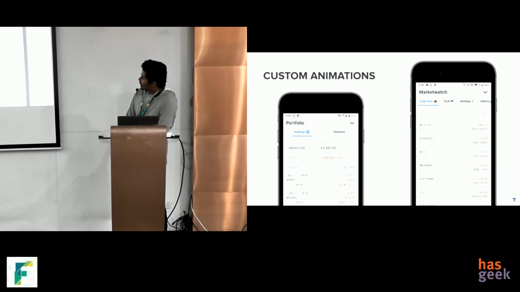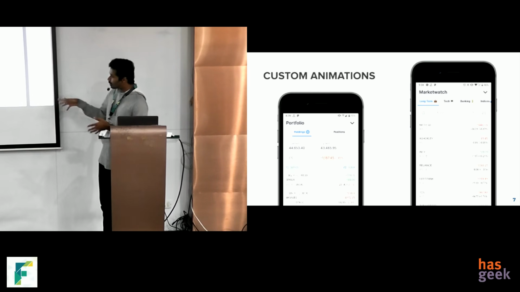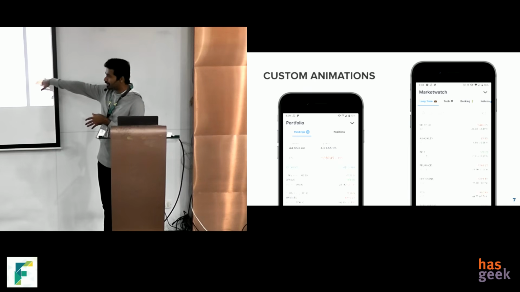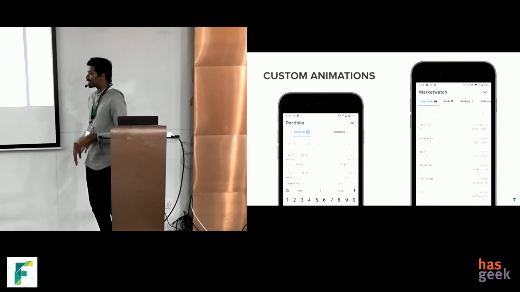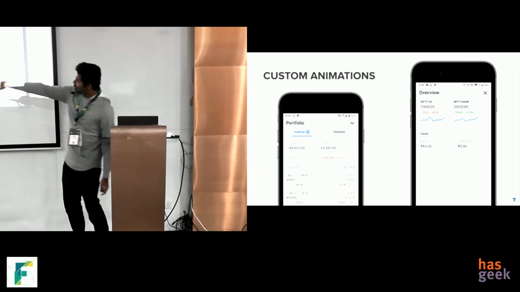So here are some cool animations we did. On the left, we cannot do a lot of animations because people want to do stuff really fast in this. This is a trading app. So if you lose a few milliseconds, they lose money. So we cannot do much. On the left side, you can see sort of a morphing between the summary.